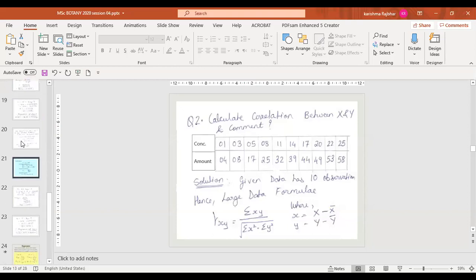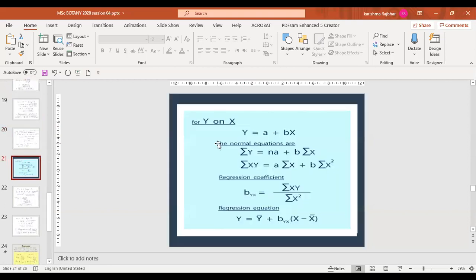Now, in the other condition, if the equation was for y on x, means till now we were studying x on y. If it was y on x, the equation changes because byx is equal to the summation of xy divided by the summation of x square.